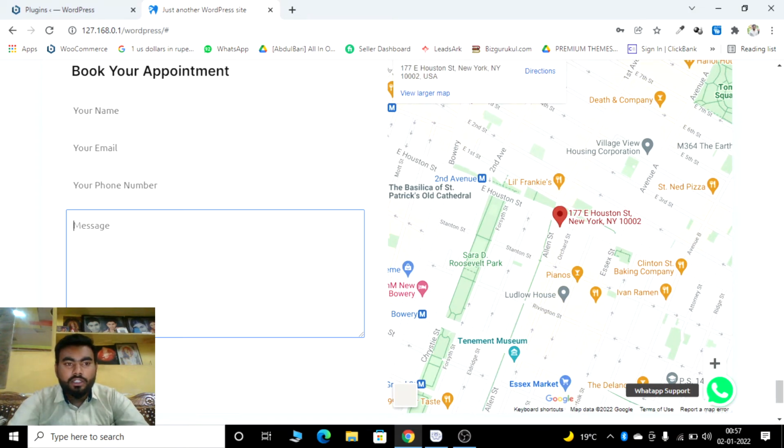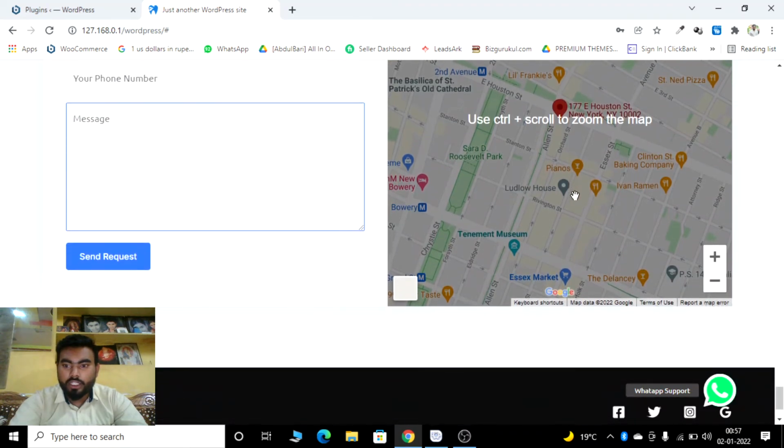That request will be accepted, and the doctor will schedule a call with you. Okay, so that is a wonderful thing, the map is here. With the help of this map, you can know where the hospital or dental practice is, and you can easily go there. Yeah, sure, that is a beautiful thing.